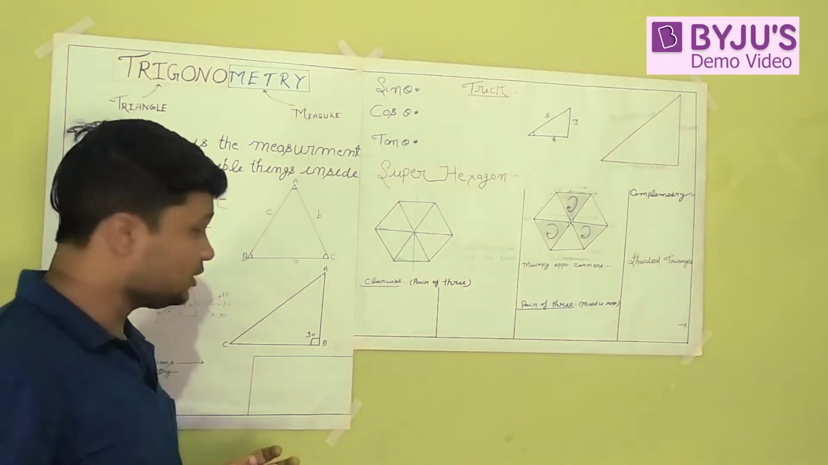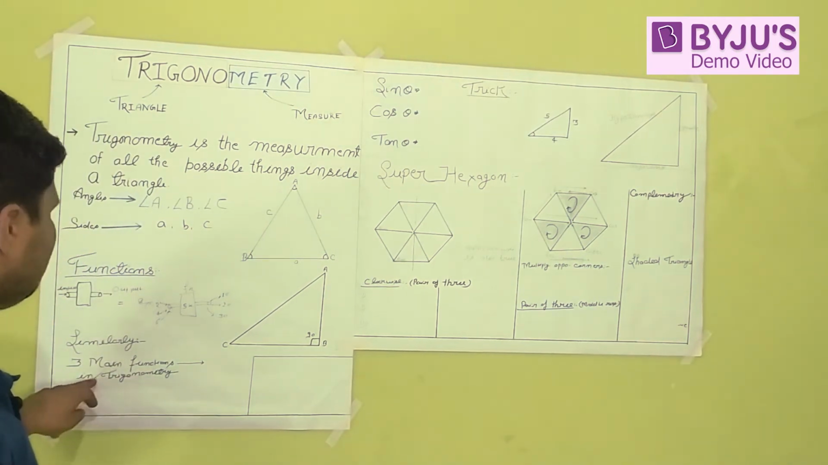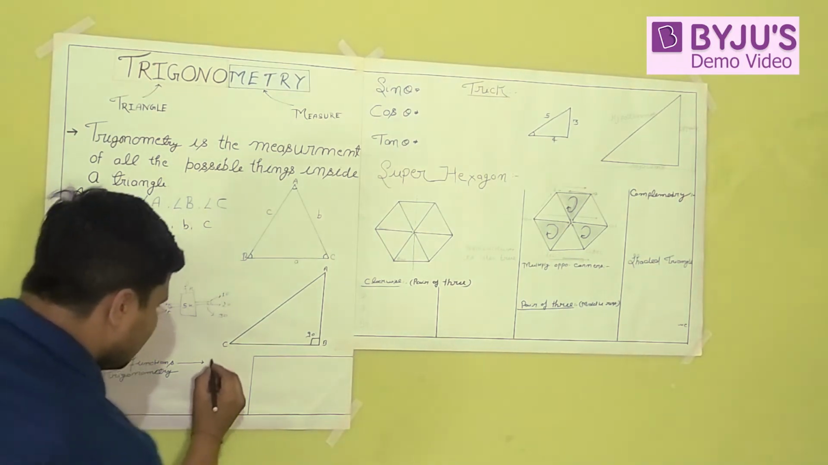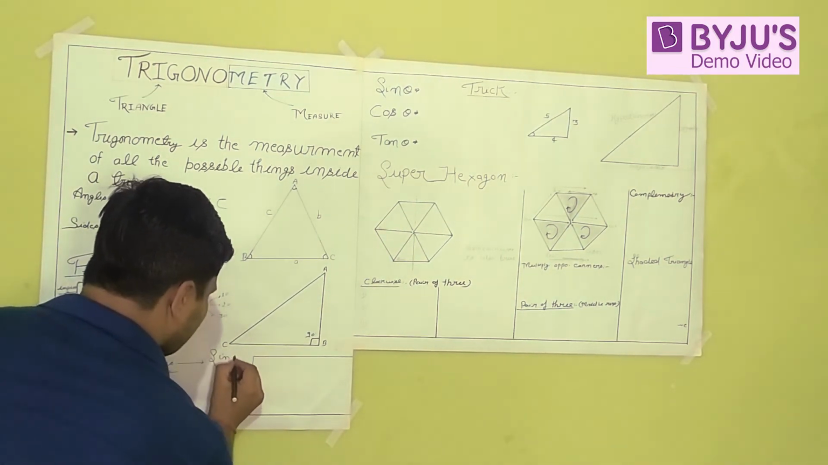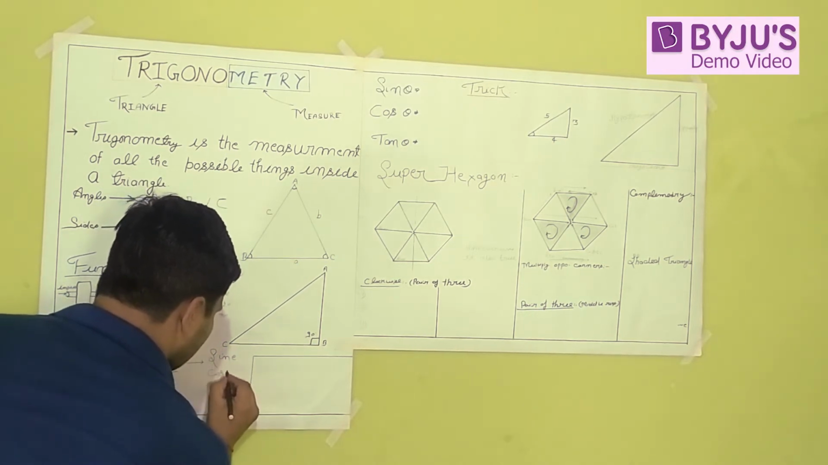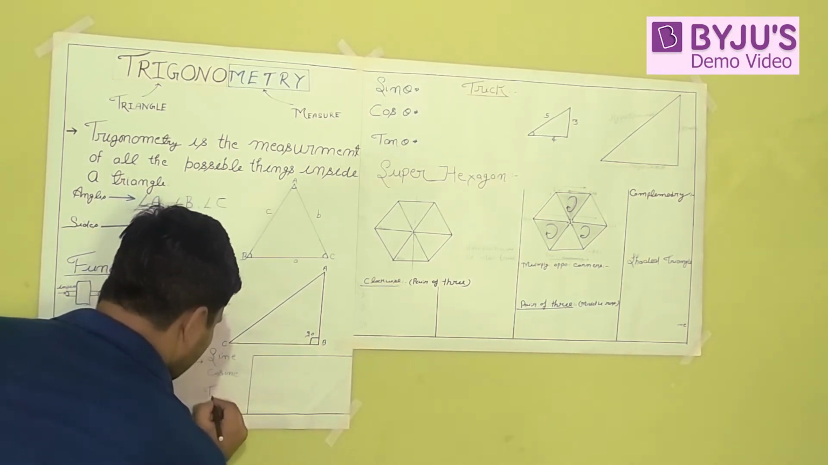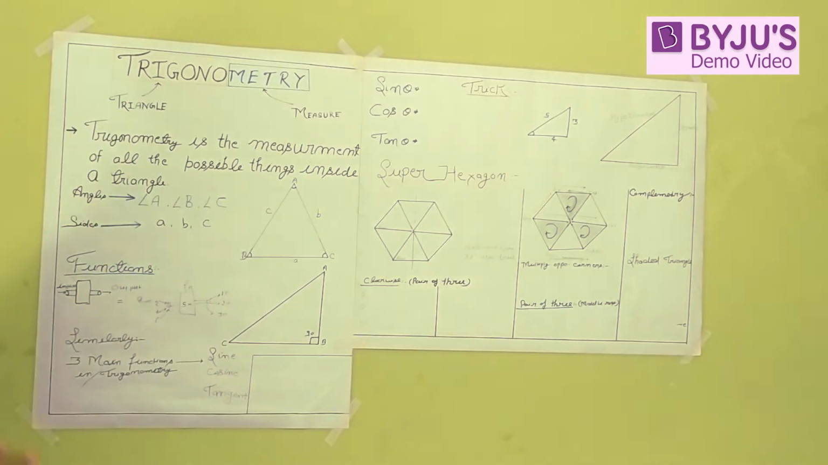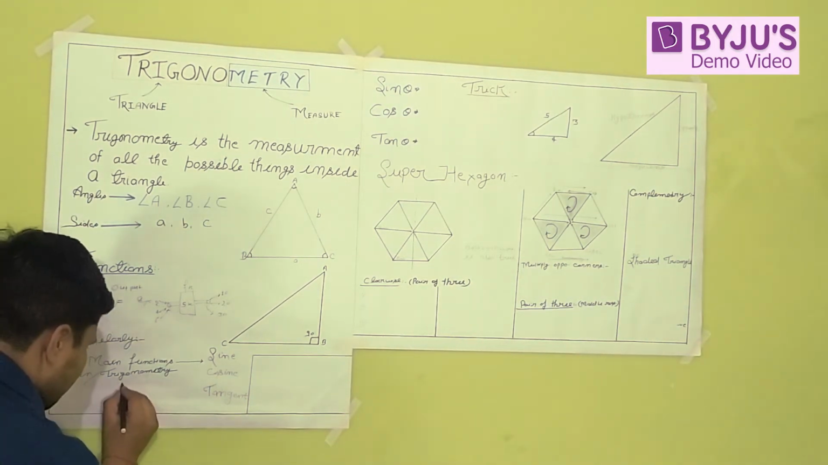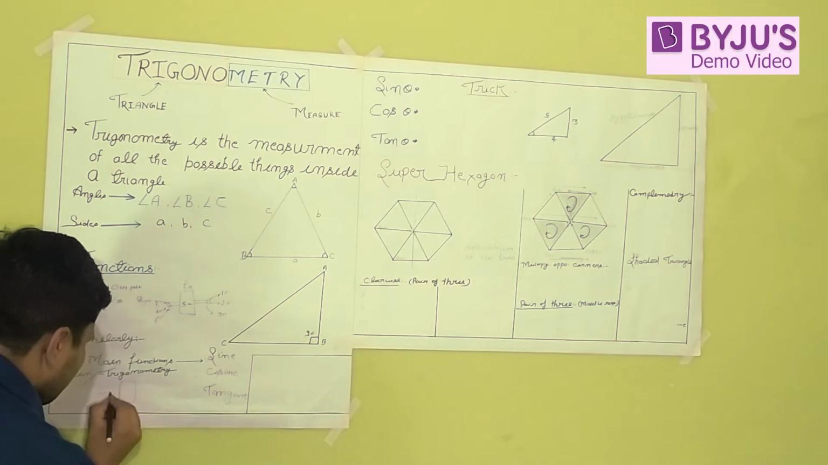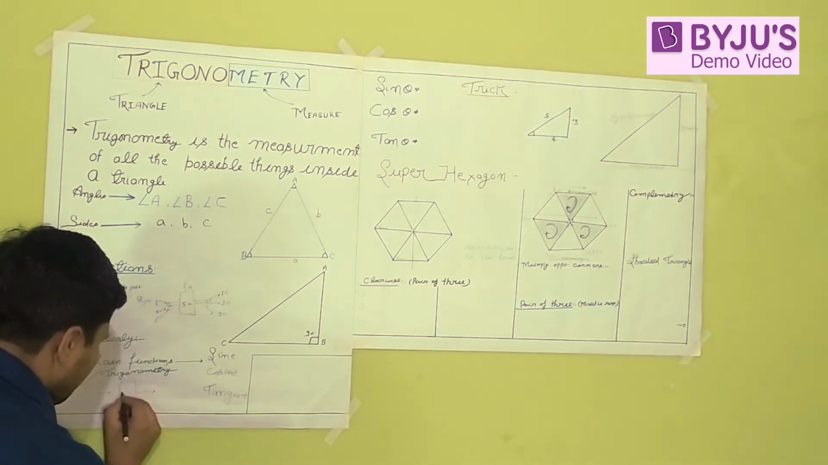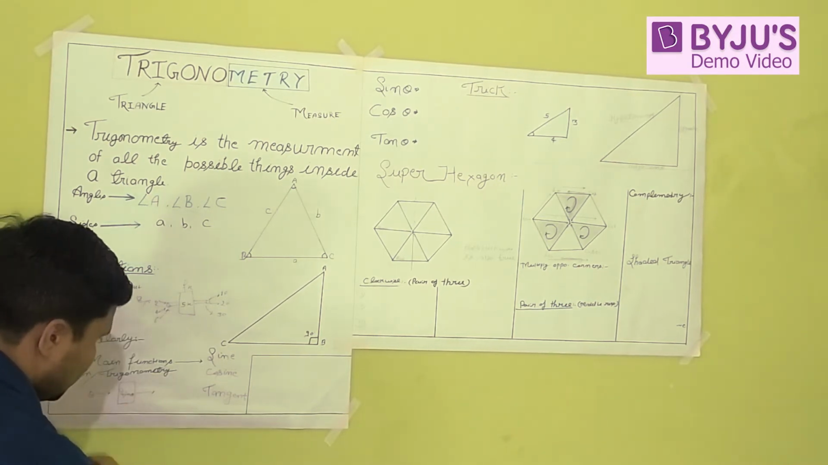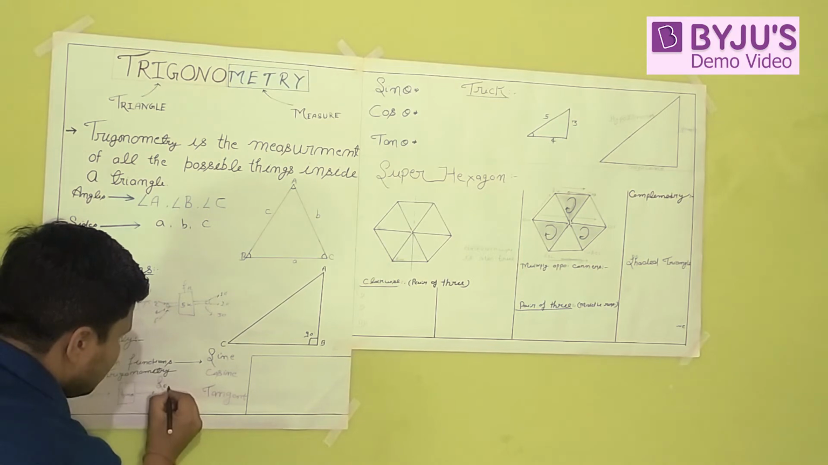Similarly, there are three main functions in trigonometry, that is sine, cosine and tangent. Okay, so let's consider the sine function. This is the sine function and this is the input theta. So the output will be some value.